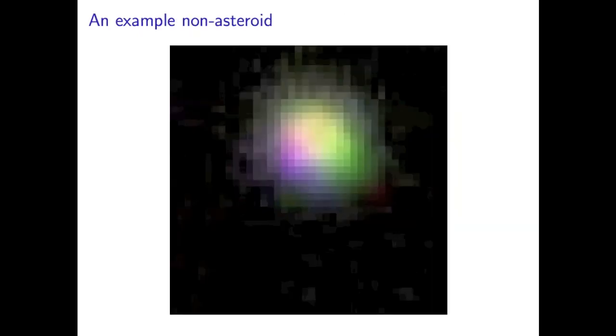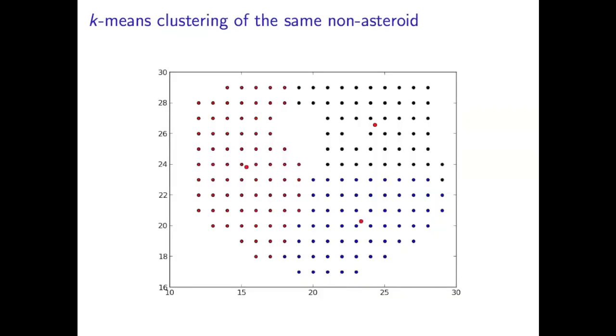Here's another example of a non-asteroid. This is some other body that has a tinge of the blue and yellow that we're going to be looking for, but it's not an asteroid. It's a little too bright, it's a little too round. They're not very well balanced between the two colors. And then here's the k-means clustering on the same image. Since we're removing the very low value and high value pixels, we have a donut effect going on here. This is good for us because what this shows us is really bad collinearity. We don't see a continuous path of one color, then another color, then another color. We see it distributed around a single point.